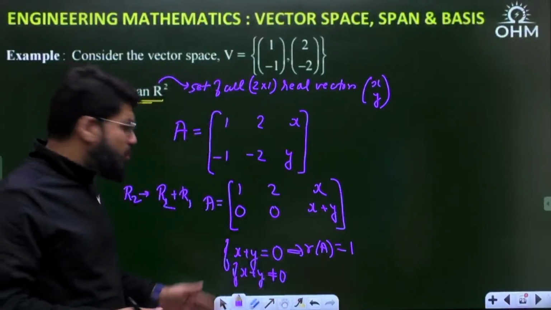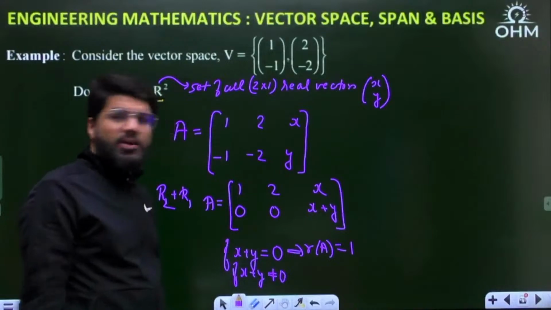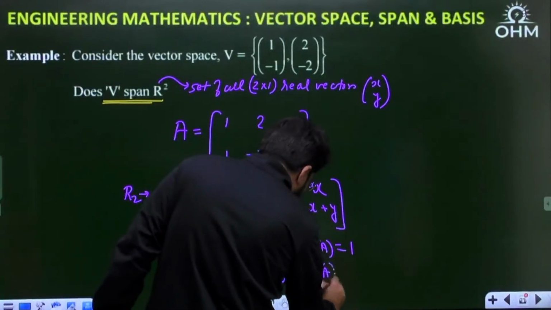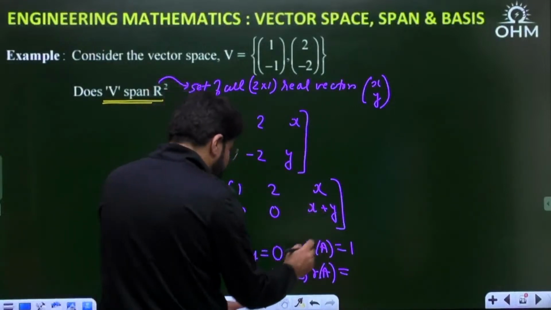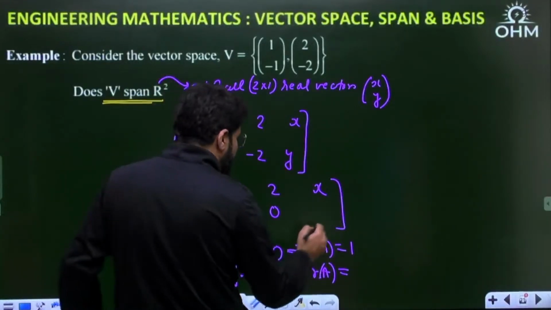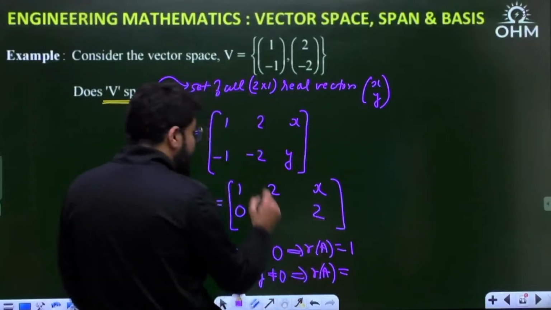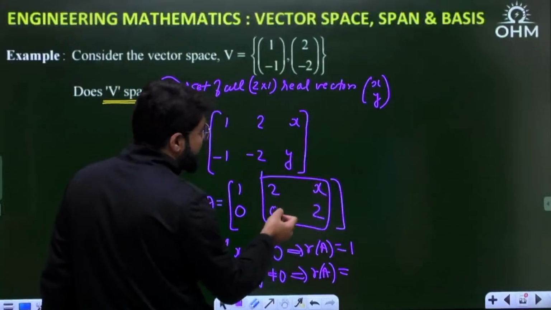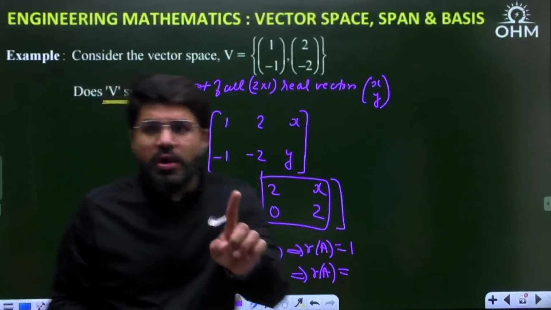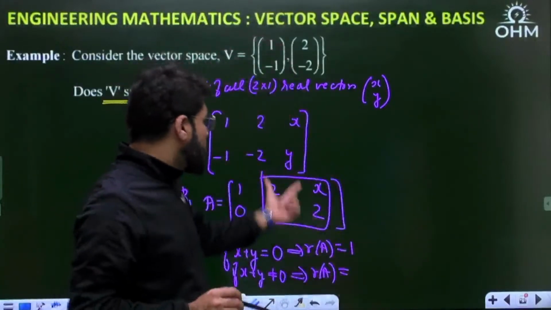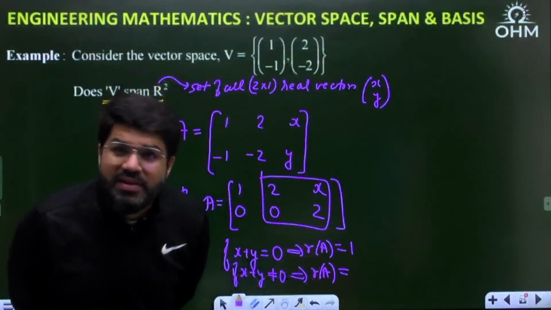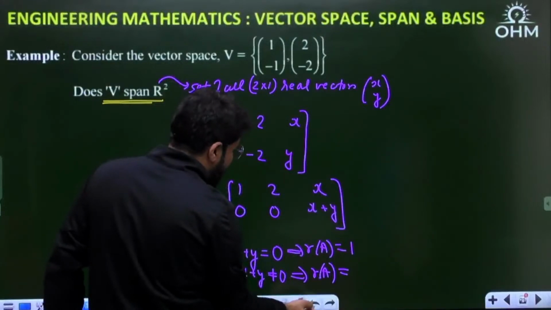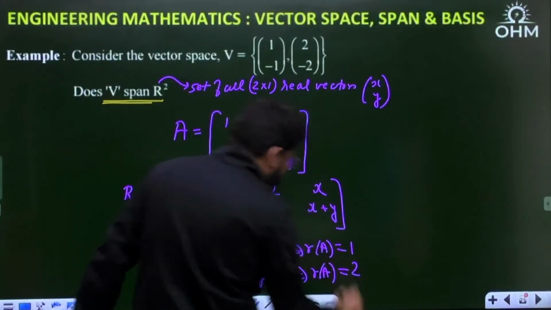So second story, suppose you take x and y such that x plus y is not equal to 0. In this case, what will the rank of A become? Suppose you have any non-zero element here, suppose 2. Then when you take this 2 cross 2 minor, this is going to be 4 minus 0, and 4 minus 0 is 4. That means non-zero. So you will have a 2 cross 2 minor which is non-zero, and hence the rank of the matrix will be 2.